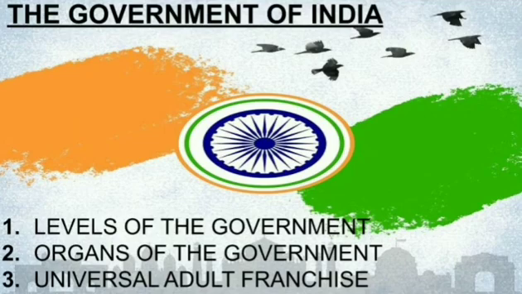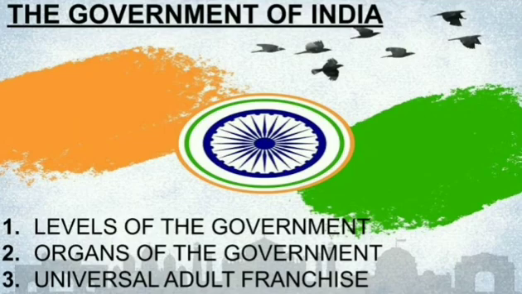So in order to run the country smoothly, India has a federal structure of government. As I told you, a tier system, a level system. There are various levels and organs of the government. Now we will understand which are the levels of the government. India is a very big country, so one central government is not enough, children. One government cannot manage all the states of the country, it is very difficult. So, in order to administer efficiently, there are three levels: central, state and local.